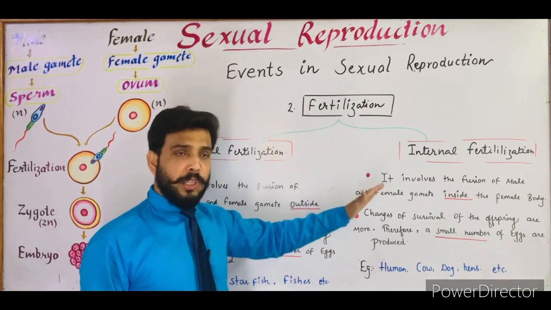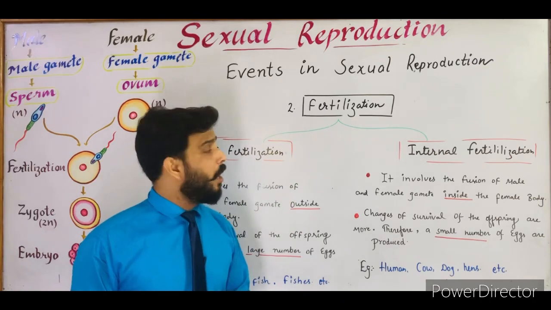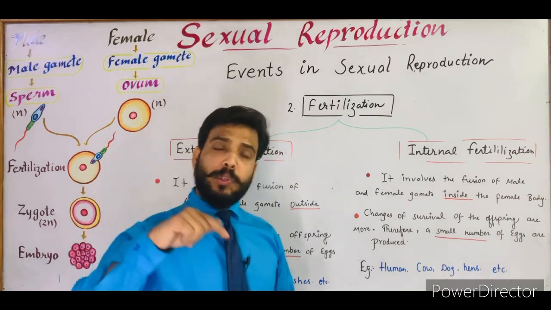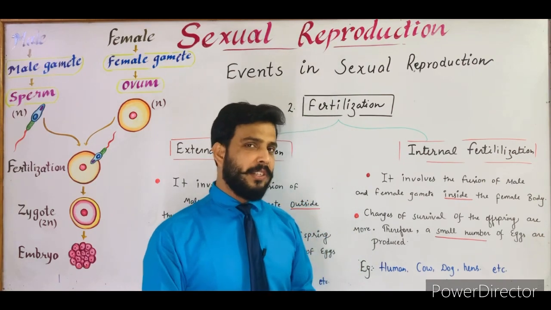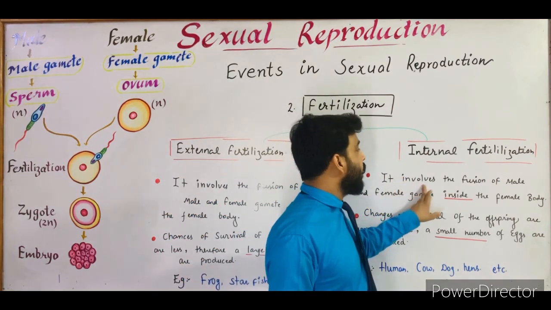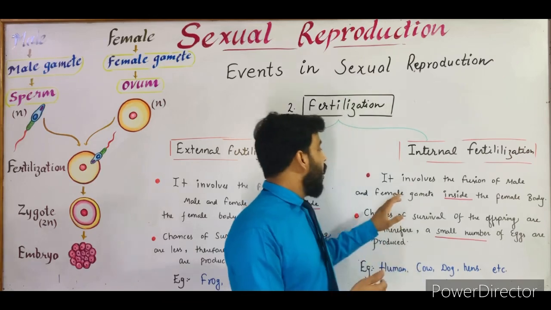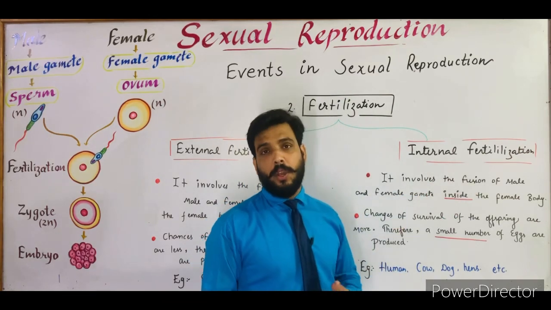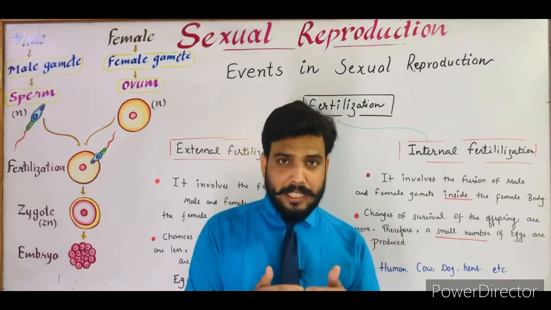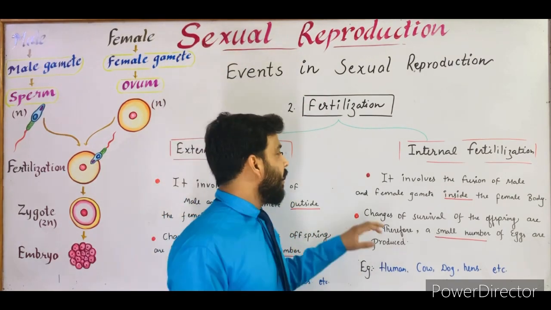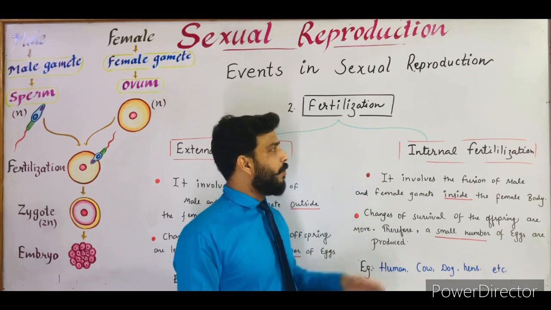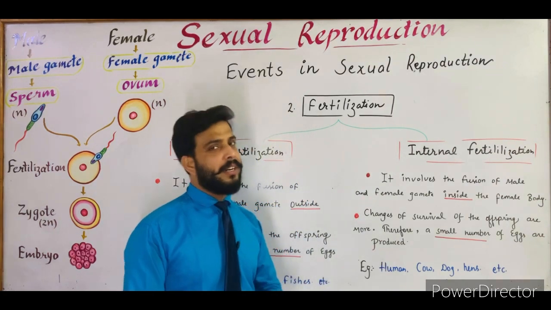It is just opposite to the external fertilization. When the fertilization takes place inside the body of the female, then it is known as internal fertilization. The definition is, it involves the fusion of male and female gamete inside the female body. When the male and female gamete fuse inside the female body or inside the fallopian tubes of the female body, then you can say this type of fertilization is known as internal fertilization.